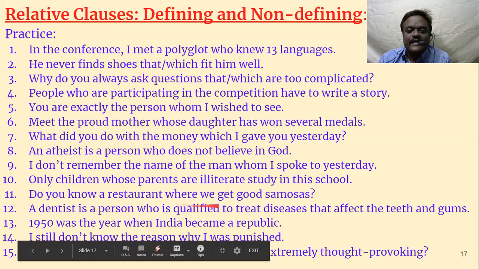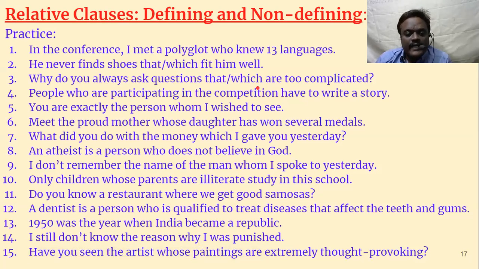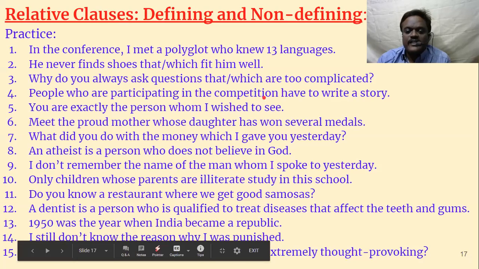Do you know a restaurant where? Restaurant is a place, so we have used where. A dentist is a person, so person means who. 1950 is a year, so we use when. I still don't know the reason why. Reason means why. Have you seen the artist whose paintings are extremely thought-provoking? So artist is a person. So whose paintings? We are talking about possession, so we are using whose.